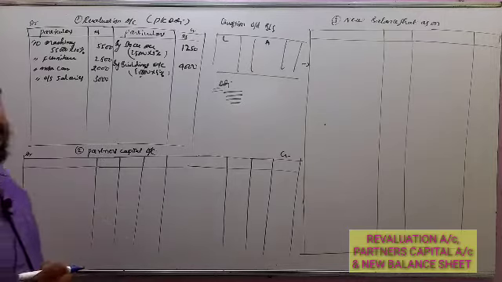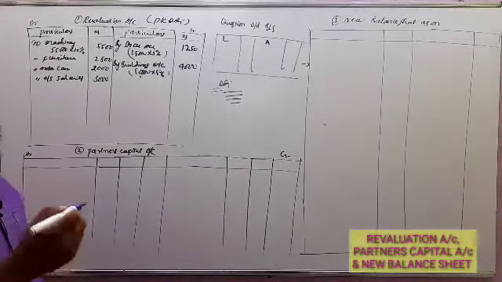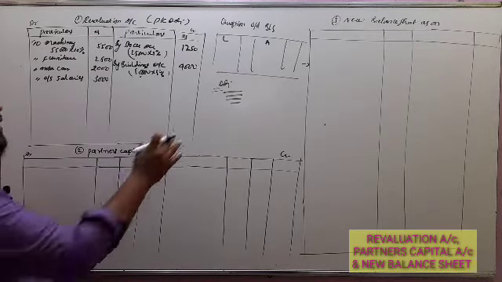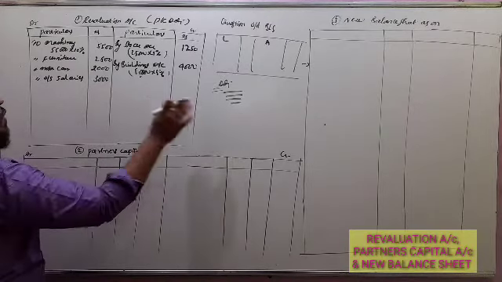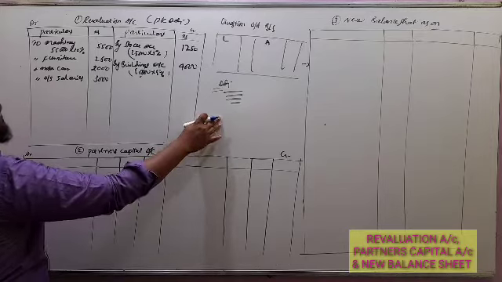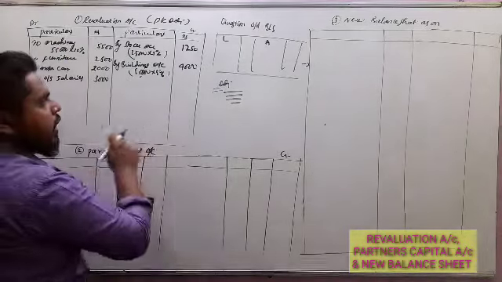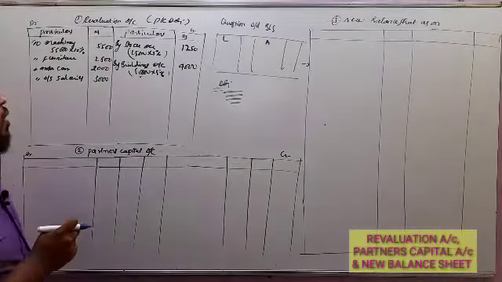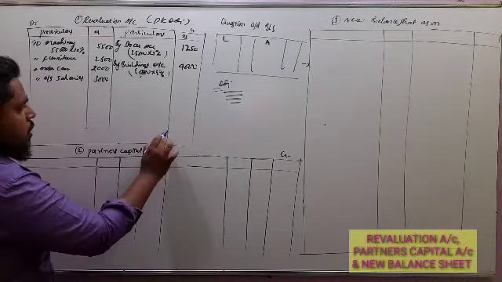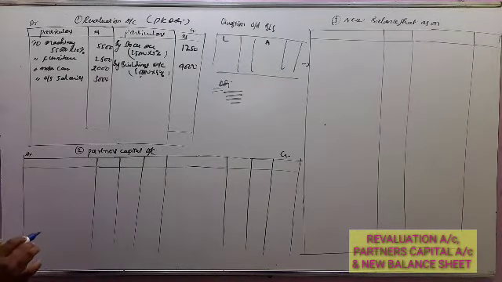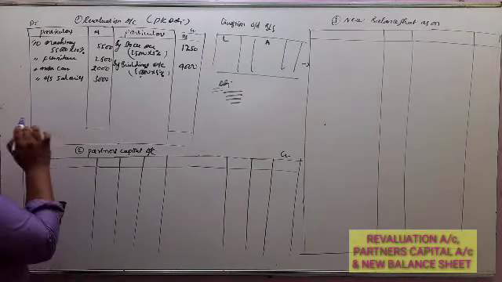Now remaining two adjustments are goodwill and the mode of payment, recorded under partner's capital account. So like this, under revaluation account we have to record adjustments: debit side all the expenses and losses, and credit side the incomes and gains. Now we can find out the answer, that is net profit or the net loss on revaluation account.